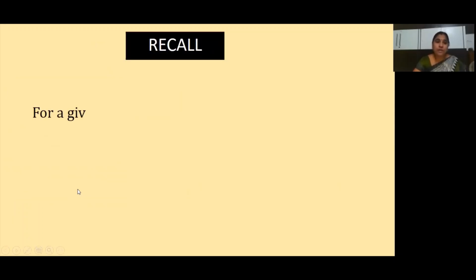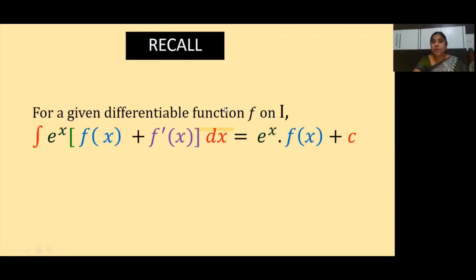For a given differentiable function f on I, integral of e to the power of x into f of x plus f dash of x dx means if any such kind of function is there where e power x is multiplied by a bracket in which one term is the derivative of the other term, then we can write it as e power x into f of x plus c. We can directly use this as a formula. Okay, next one is what, children?